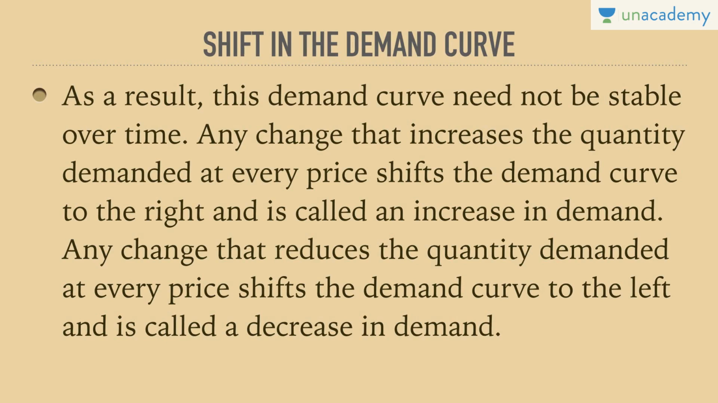Any change that increases the quantity demanded at every price shifts the demand curve to the right and is called an increase in demand. So if the demand curve shifts to the right, it would be considered an increase in demand. Any change that reduces the quantity demanded at every price shifts the demand curve to the left and is called a decrease in demand. So shift would lead to either an increase or a decrease in demand, but we would definitely get a new demand curve. Here comes the first difference between movement and shift in the demand curve. Movement happens along the same demand curve, whereas shift happens by making a new demand curve, either to the left or to the right.